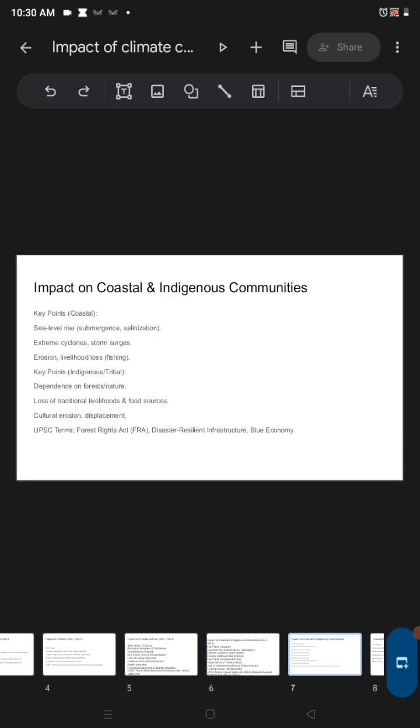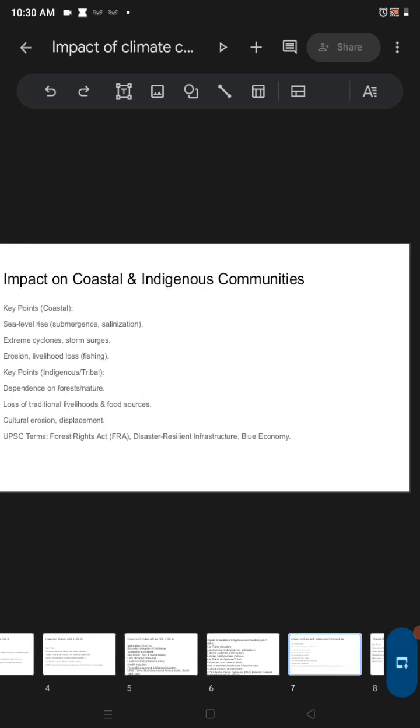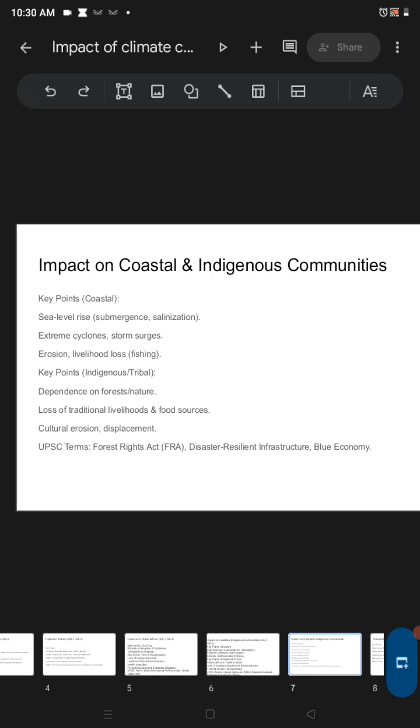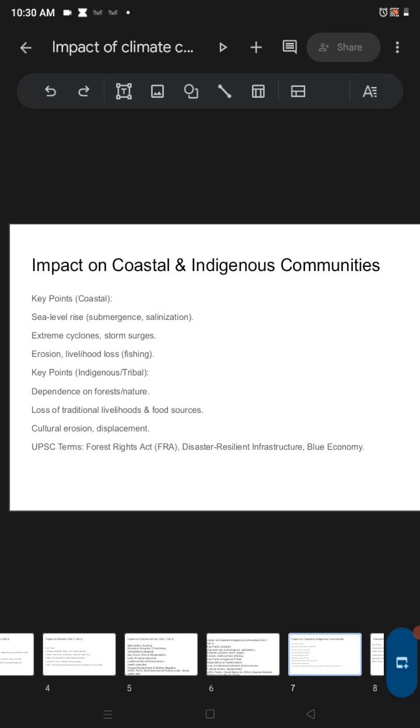Okay, this one. Impact on coastal and indigenous communities. The people living in the coastal areas will face another level of problems. That is sea level rise, because due to climate change the glaciers will melt and the sea water will rise.